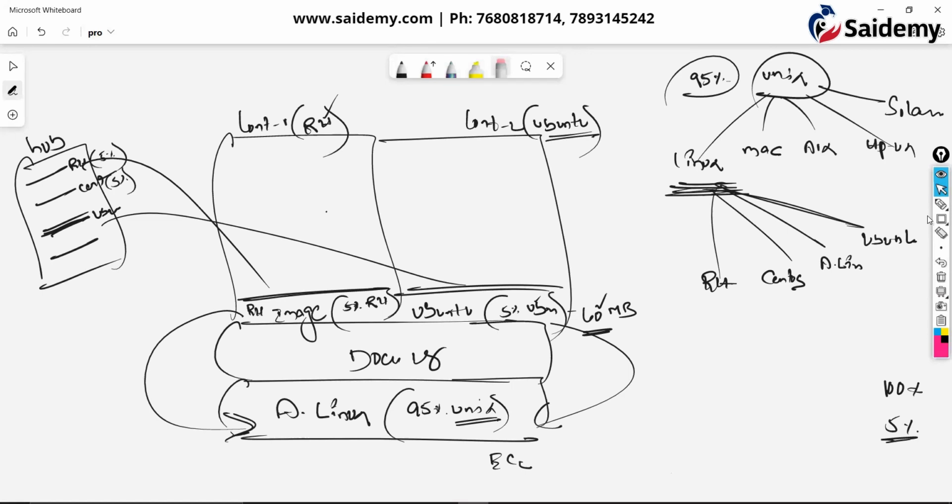So here the advantage is the base machine is already having an OS. Then why should every container again have its own Unix? Correct? That is the thing. Now you might be thinking, Sai, okay, it is fine. The base machine is Linux, Unix flavor, and containers are also Unix flavor. But what if my base machine is Windows? Correct or not? Windows doesn't have that 95% Unix, correct or not?